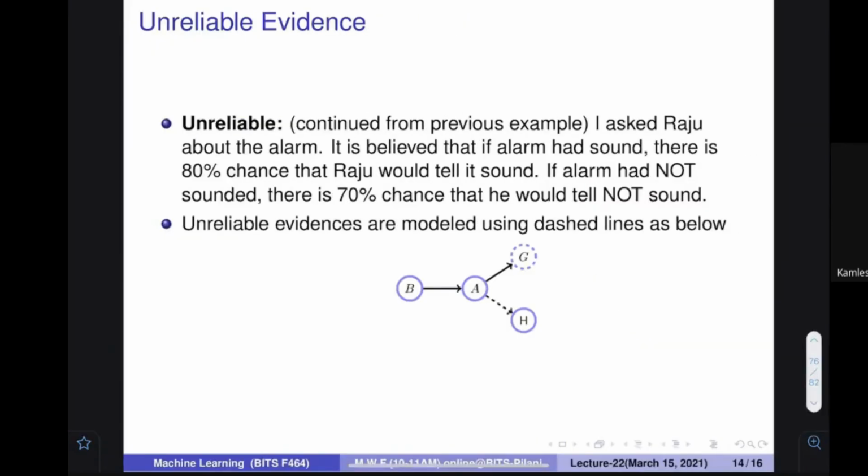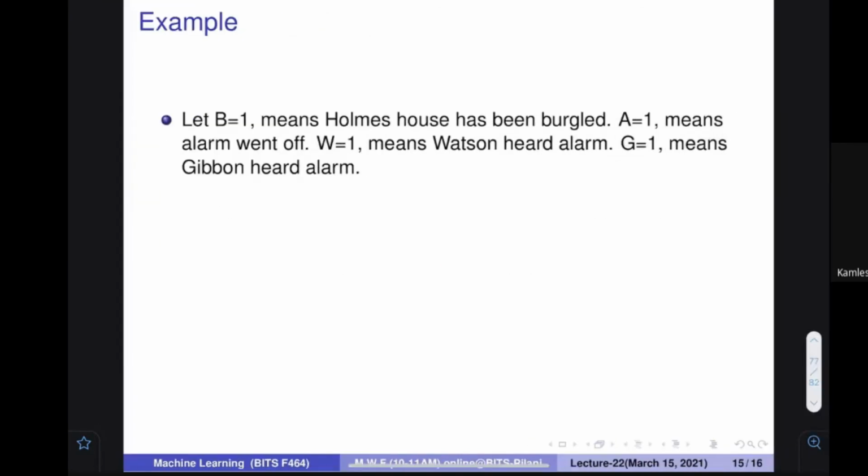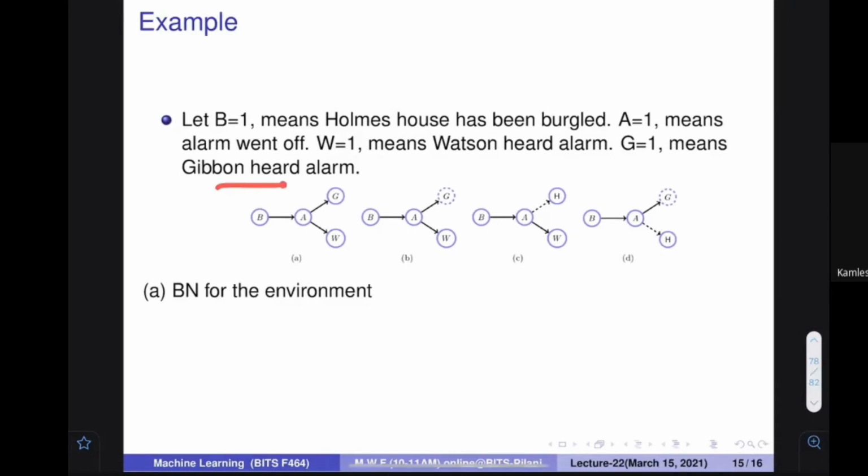So there is a problem. If there is a problem with the person, he heard correctly but he is not going to tell you. Then we can put this dotted line over here. Essentially, what I wanted to tell you is that these two things are going to be equivalent.